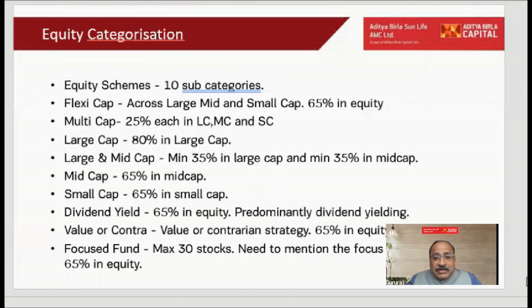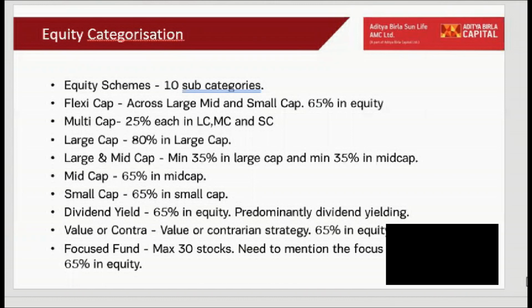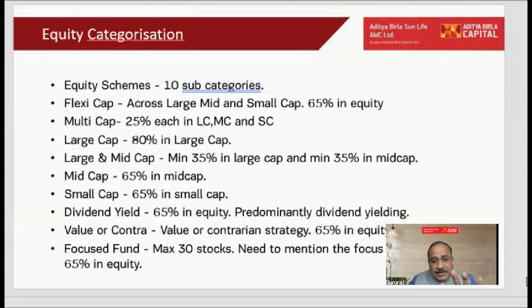What you should do as an investor is keep it simple, look at 2, 3 categories and do a disciplined investment. That averaging itself will give you a decent return. So to me, if you ask me, just hold on to these 3, 4 categories and diversify among that also. For example, if you are going to do a 25,000 SIP in a large cap fund, I may not put all that 25,000 in one large cap fund of one mutual fund. Maybe I will select 2, 3 large cap funds of different mutual funds to diversify.